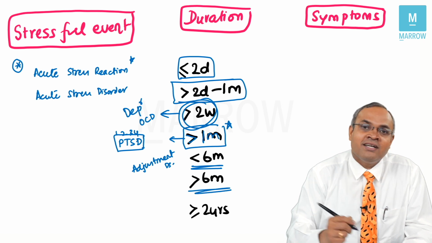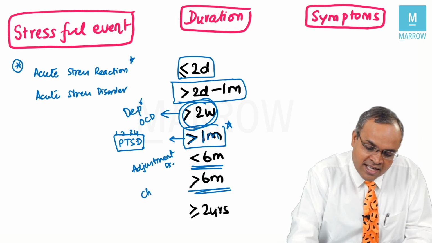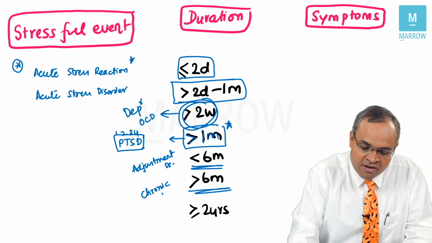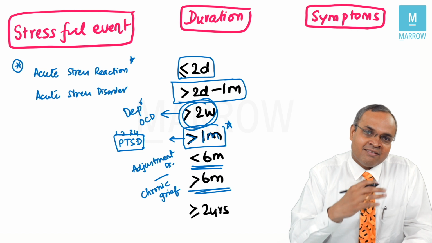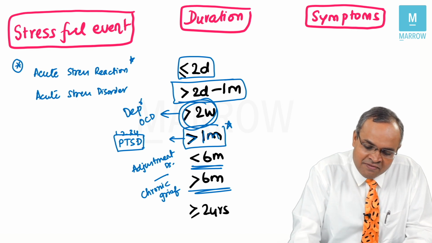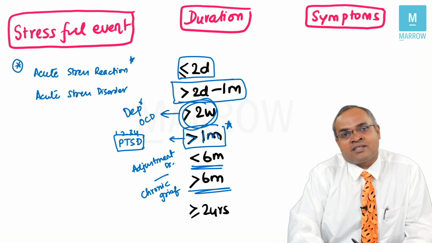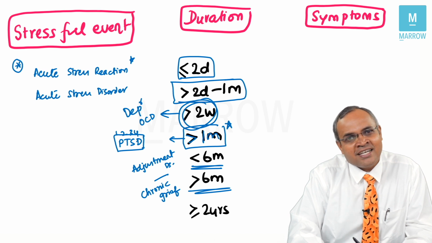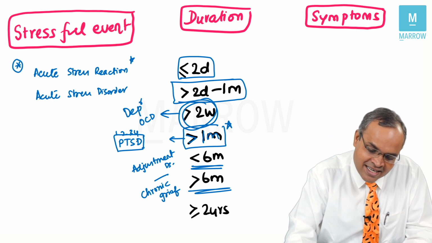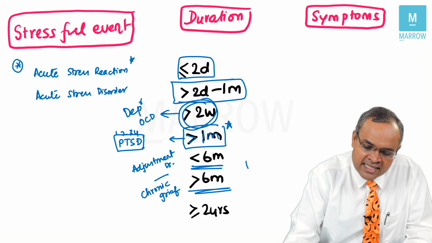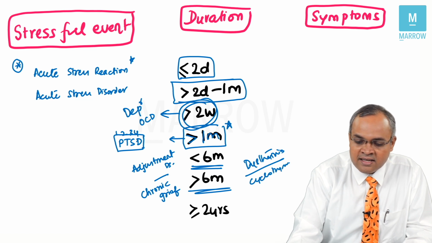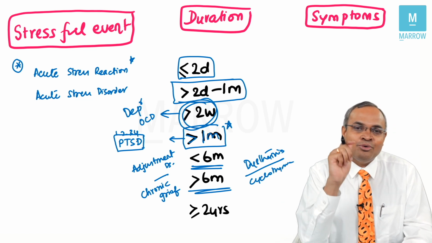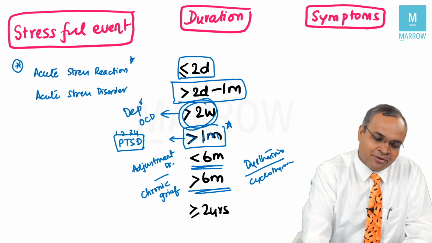Something which can go beyond 6 months. Have you heard of chronic grief? That is grief which persists beyond 6 months. That's more than 6 months. A condition which can last more than 2 years. Can you guess which is the condition which can last more than 2 years? Dysthymia and cyclothymia. Correct? So, by just looking at the duration, you can answer many of these related questions and you can see whether there is a stressful event or not.